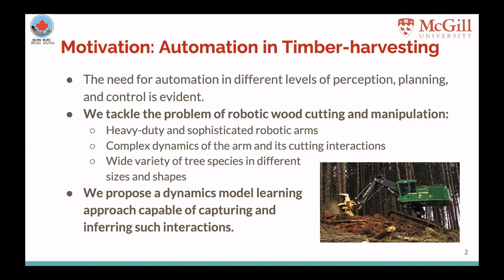Forestry machineries are often equipped with heavy-duty and sophisticated robotic arms, with complex dynamics and even more complicated environmental interactions. There's also a wide variety of tree species in different sizes and shapes that makes the woodcutting and manipulation even more challenging. We therefore propose a dynamics model learning framework that is capable of both learning the dynamics model and inferring such complex interactions.